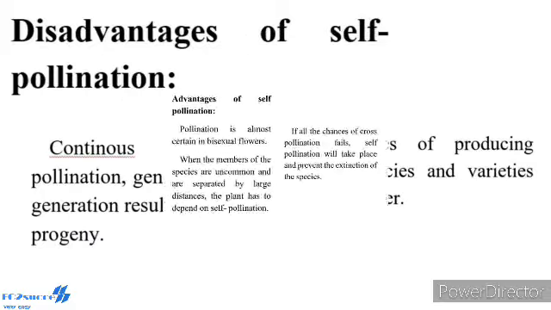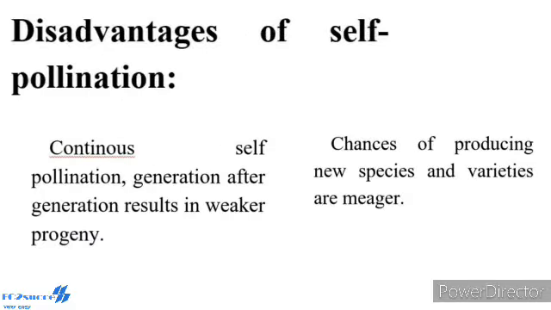Another one, disadvantages of self-pollination. Continuous self-pollination, generation after generation, results in weaker progeny. Chances of producing new species and varieties are minor.